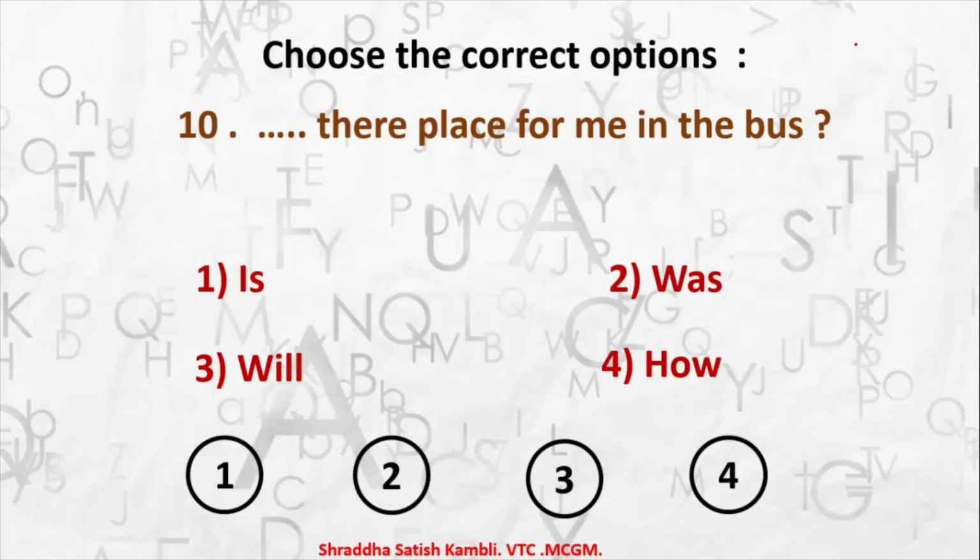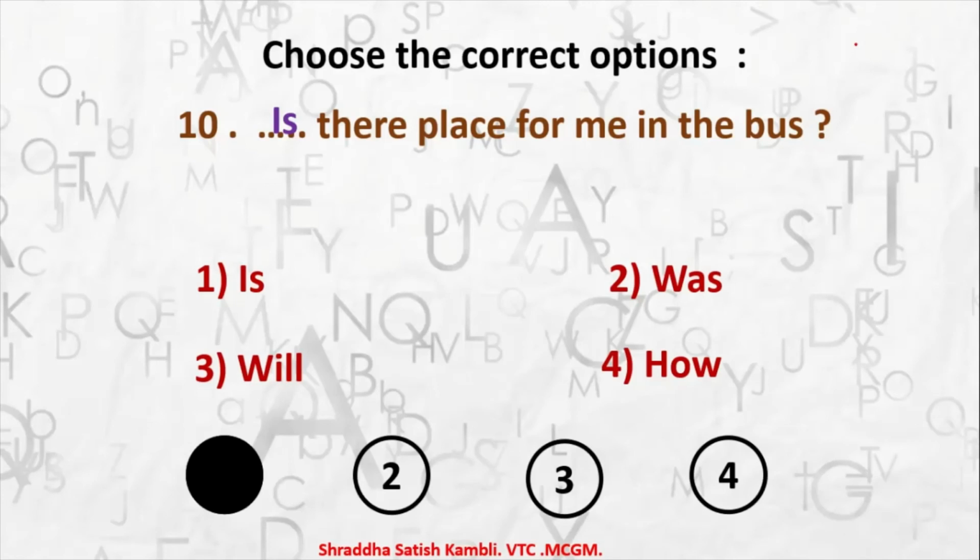Which modal auxiliary will fit in here? The answer will be, is there place for me in the bus? So option number 1 will fit in here. Now you can also write will, but then the sentence should change a little bit, okay? Will there be place for me in the bus? When I add a be over there, then you can use will. But here since there is no be, using the will fetches you no marks. Okay, your answer will become wrong.